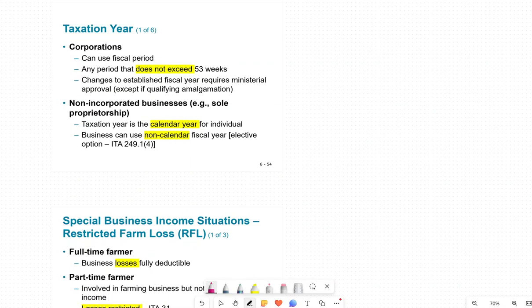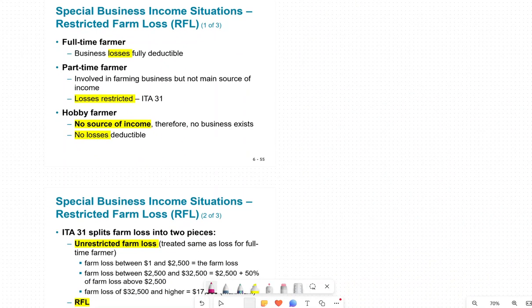Sometimes we have a taxation year. A corporation can use a fiscal year, as long as it does not exceed 53 weeks. They're allowed a calendar year or a non-calendar year. What is a calendar year? From January to December is a calendar year. Non-calendar year will be anything other than the calendar. You can have, let's say, March to March, April to April, June to June, August to August. That's what it means.